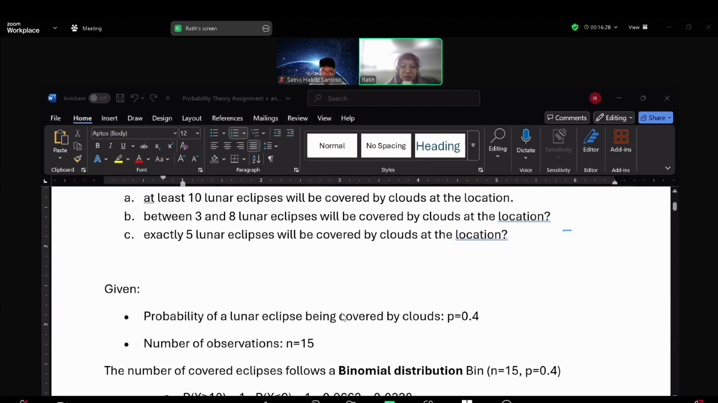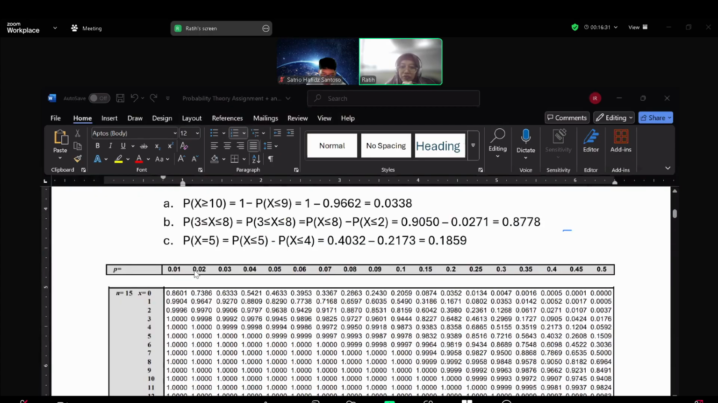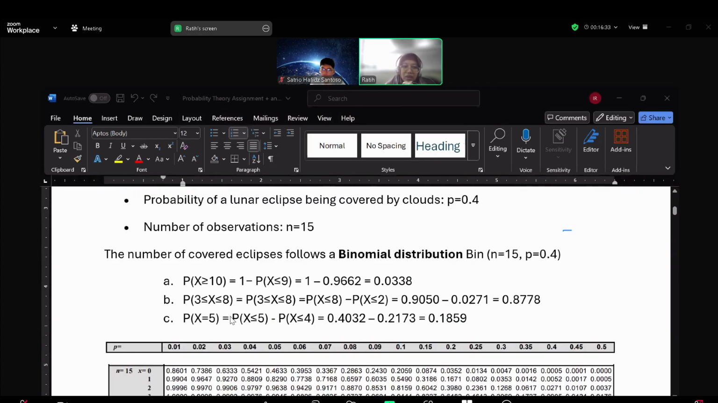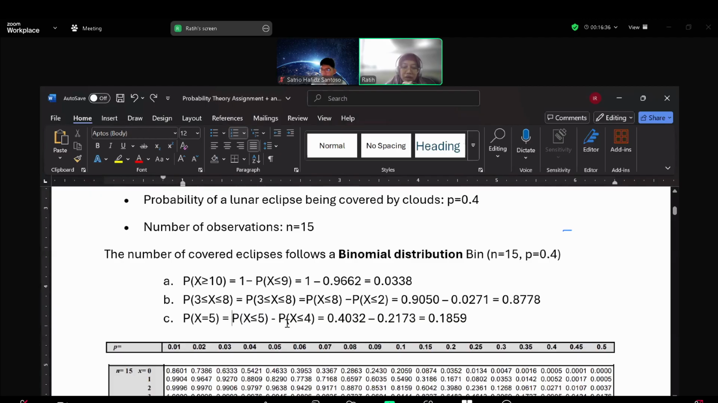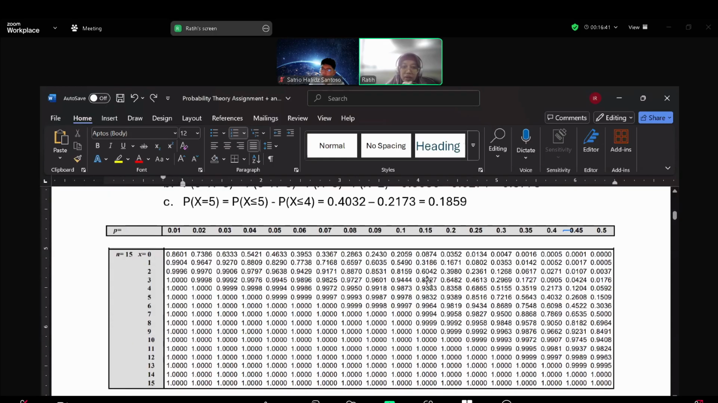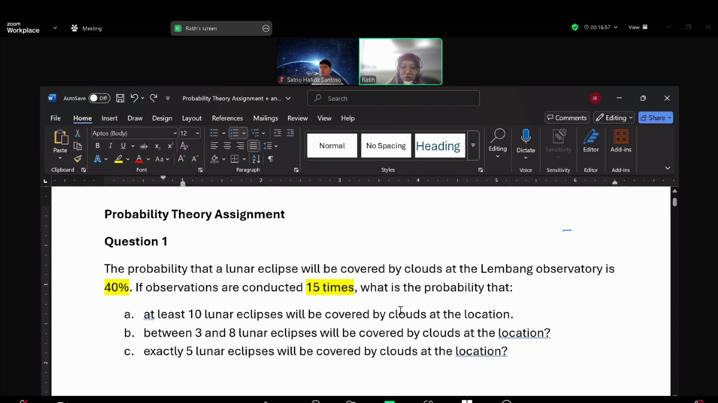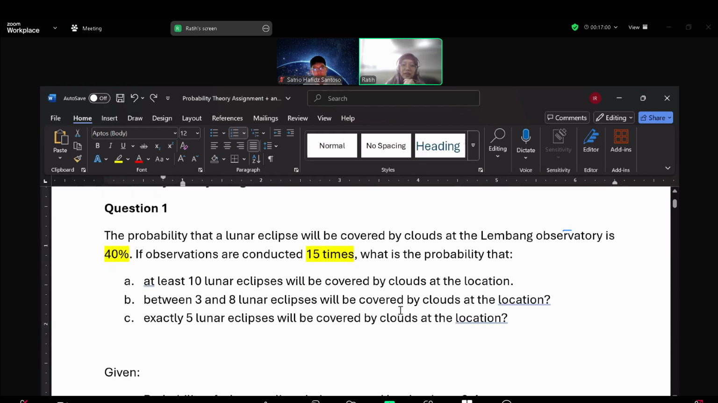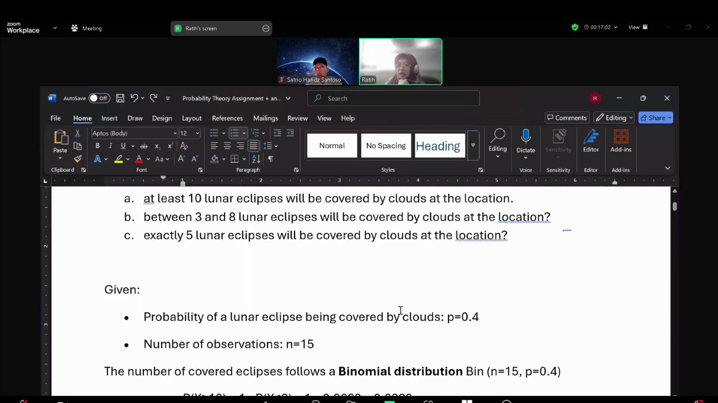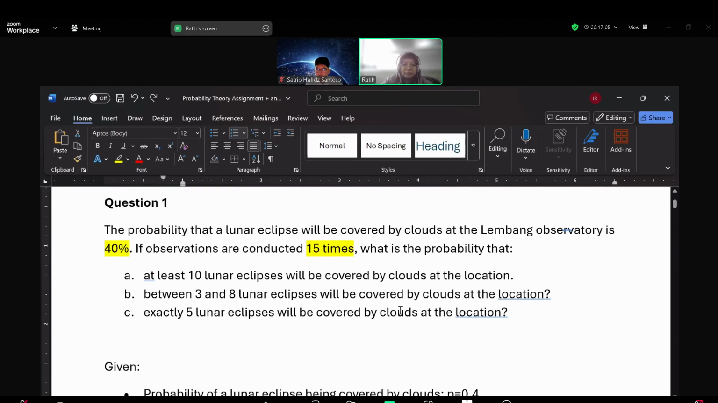And then for point C, exactly 5 lunar eclipses. If we do it with the formula for the binomial distribution, we can compute with only one formula. But if we take a look at the table, we must subtract the 5 and the 4. So this is the solution for the probability of binomial distribution about the lunar eclipse. Okay, for number 1, maybe any question from you?